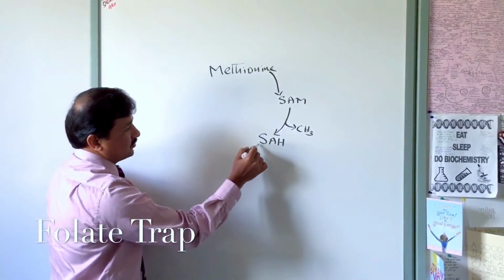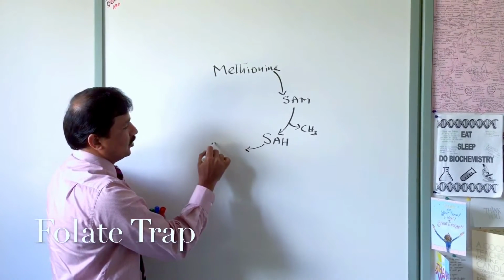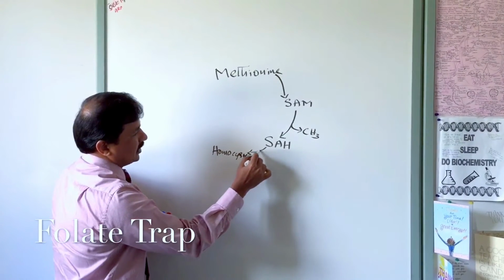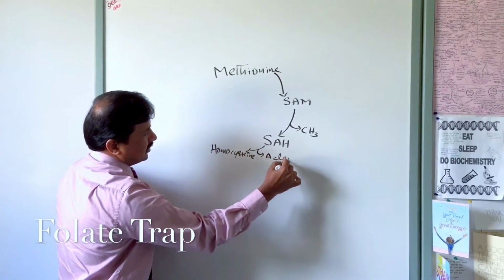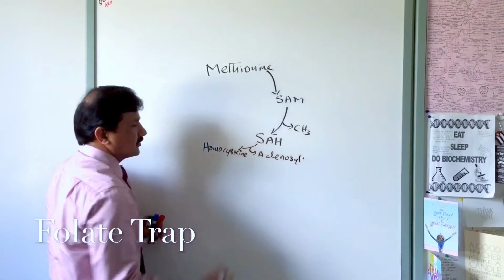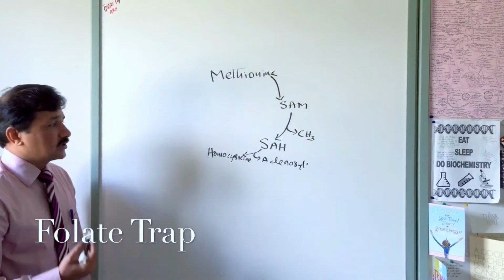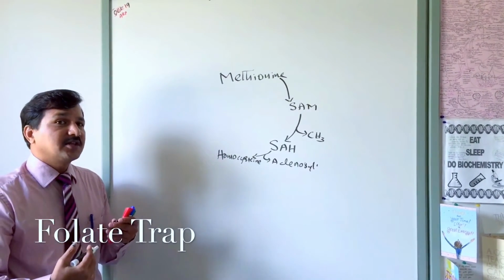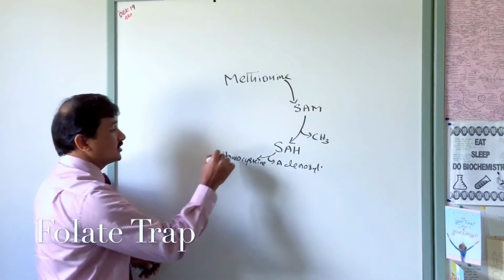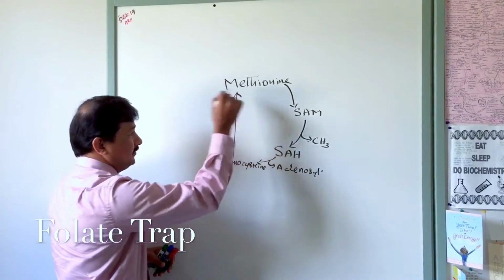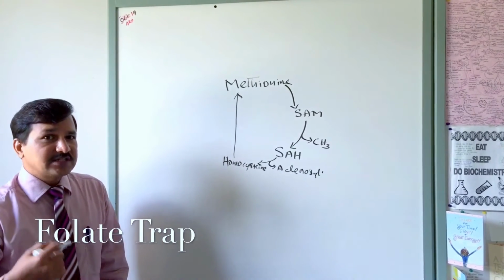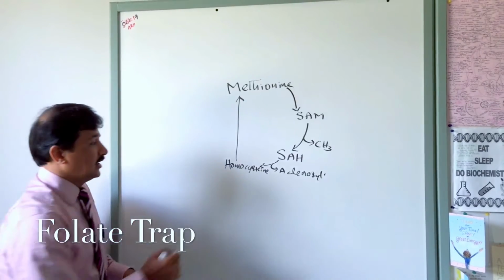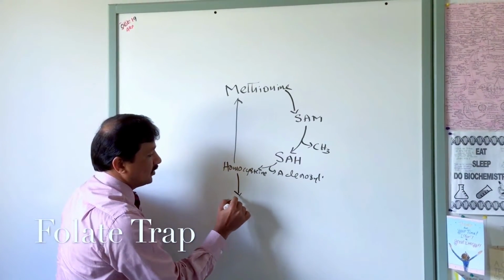Now the S-adenosyl homocysteine will be converted into homocysteine once the adenosyl group is taken out. Now the homocysteine here has two fates. If the intake of methionine is low, or if the demand for methionine in the cell is more, homocysteine can be converted into methionine. Or if the demand for cysteine in the body is more, if our cells need more cysteine, homocysteine can be converted into cysteine.